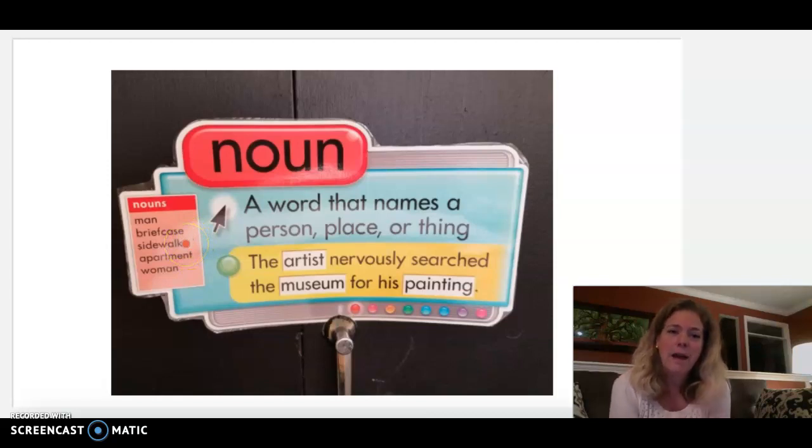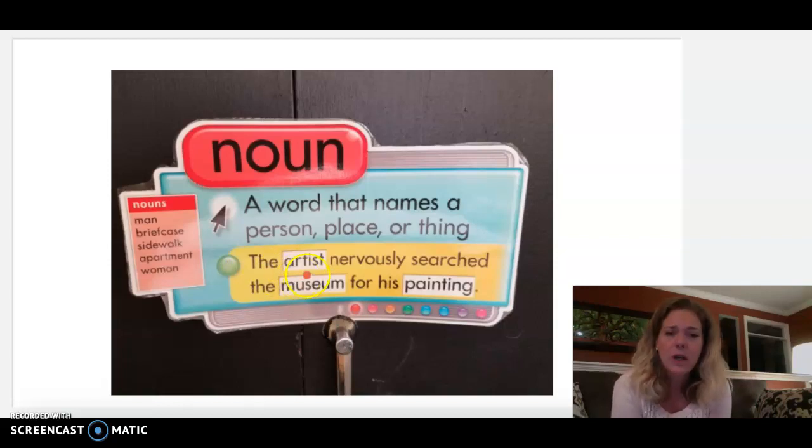Okay, so a noun is a word that describes a person, a place, or a thing. Sometimes they can also describe an idea. We'll get into that later. We're just going to focus on a person, a place, or a thing. And so you can see in the yellow we have a nice sentence that has a couple nouns in it, and they kind of highlighted them white.